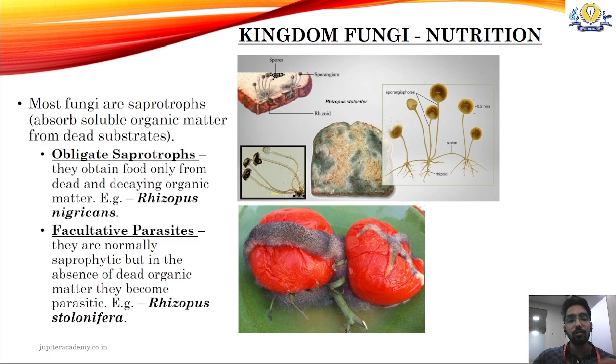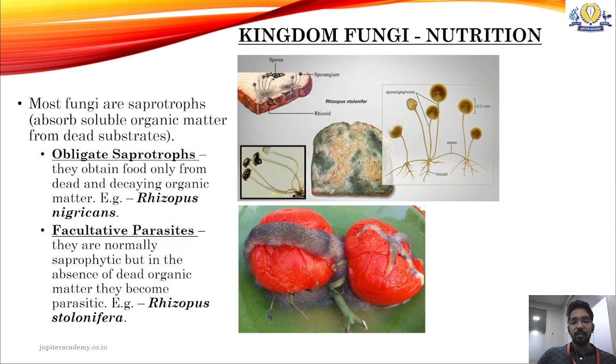Example is Rhizopus nigricans. The second one is facultative parasites. Do not be confused with the name. Facultative parasites are saprotrophs only, which, when dead and decaying matter is not present, feed on live matter as well. They become parasitic as well. So they are normally saprotrophs, but in the absence of dead organic matter, they become parasitic. Such organisms are called facultative parasites.